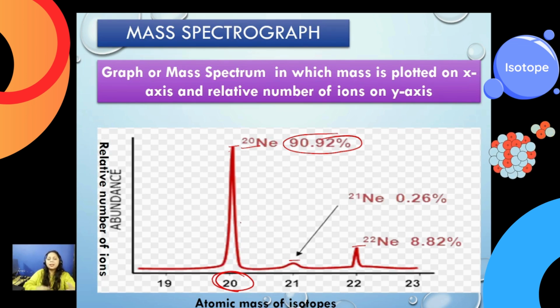Now we'll use these results to calculate the average or relative atomic mass of a certain atom. We'll do this in the next video.